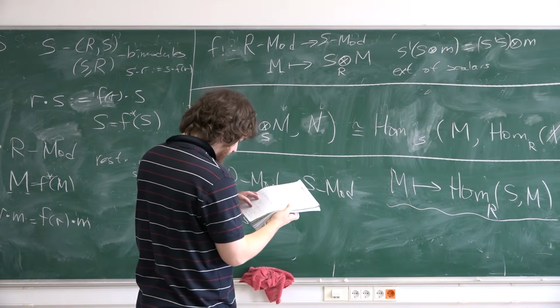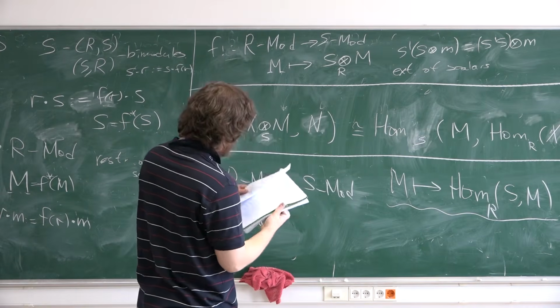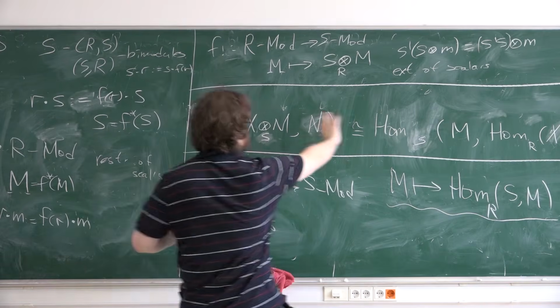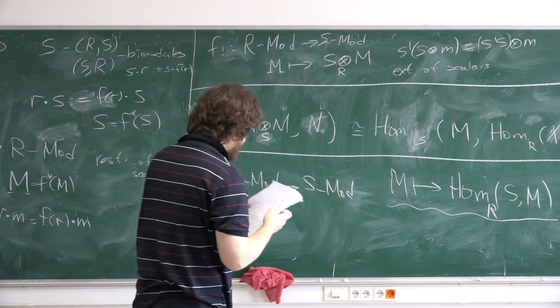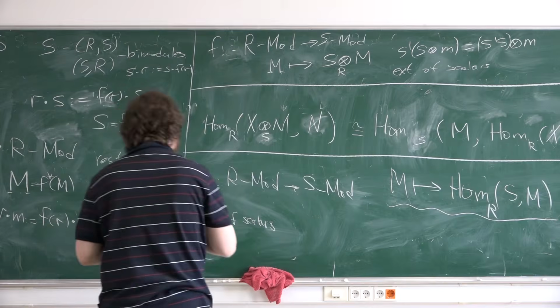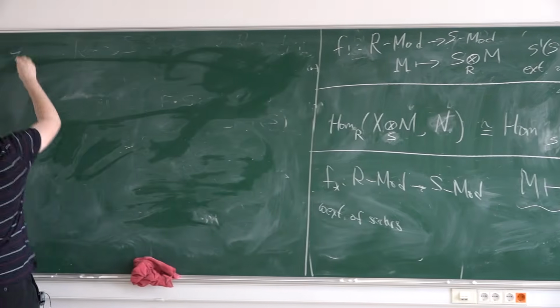And again from this general isomorphism, you can obtain the following two isomorphisms. It's also an exercise.